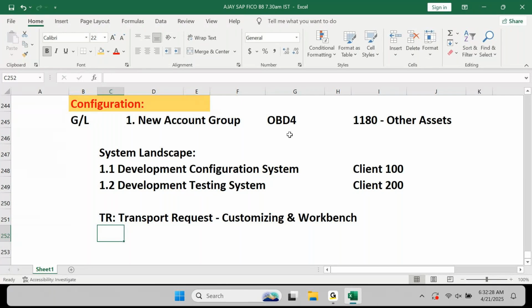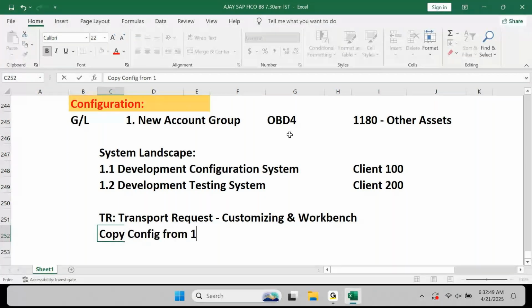Where will you get this? You will get this in client 100. How will you bring this into client 200? By copying a TR. How do you copy a TR from 100 to 200? SCC1. You will use SCC1. Copy config from client 100 to 200 using SCC1 T-code.